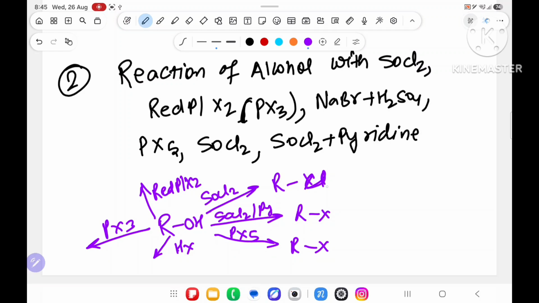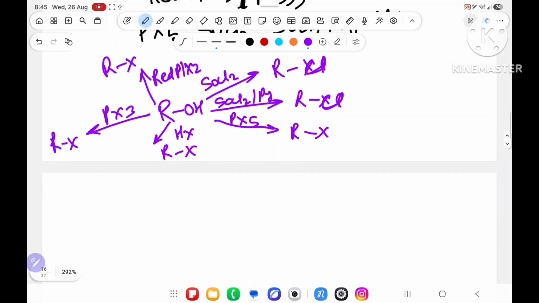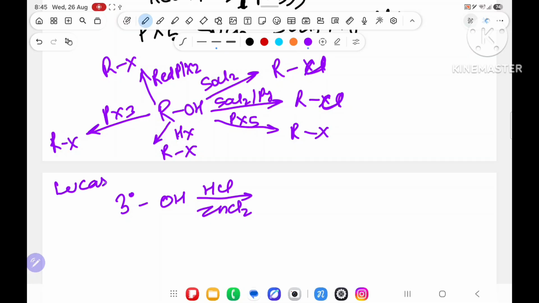Over here Cl goes to Cl, over here Cl goes to Cl, giving RX. This I will not do in detail. Only one thing you already know: whenever we have a 3 degree alcohol, it will react with HCl in presence of ZnCl2, and this reagent is Lucas reagent. A 3 degree alcohol with Lucas reagent will give immediate turbidity.